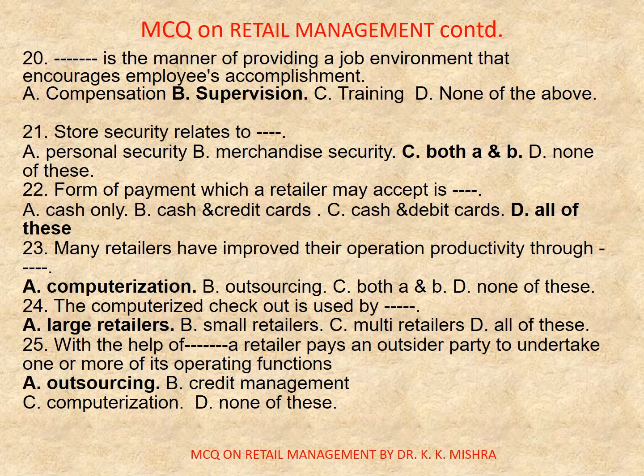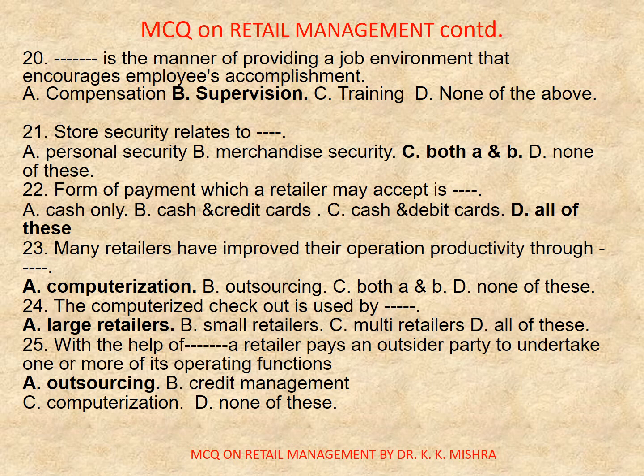20. Dash is the manner of providing a job environment that encourages employees' accomplishment: A. Compensation, B. Supervision, C. Training, D. None of the above. Correct option is B. Supervision. Question number 21. Store security relates to dash: A. Personal security, B. Merchandise security, C. Both A and B, D. None of these. Correct option is C. Both A and B.